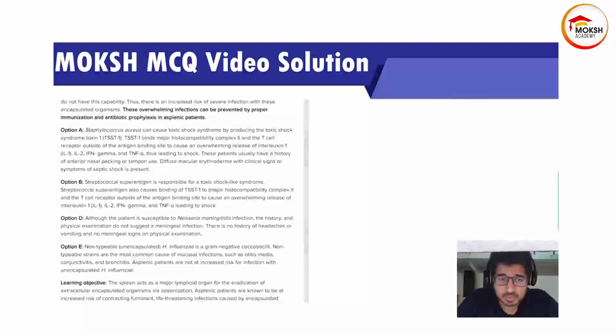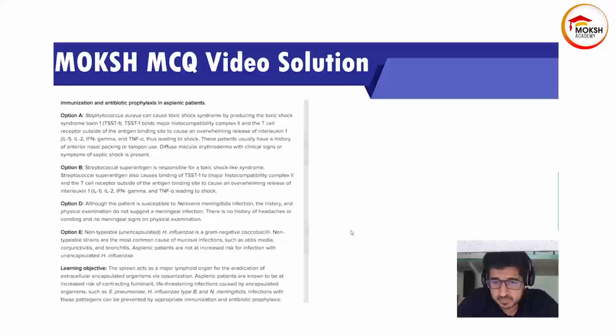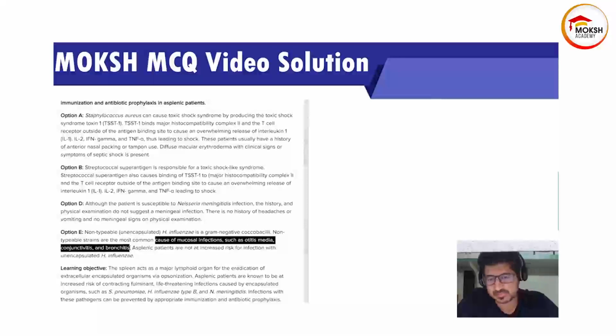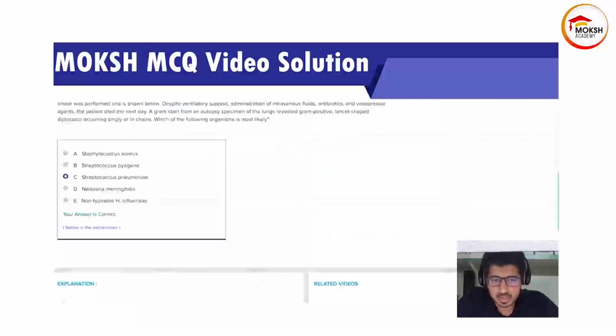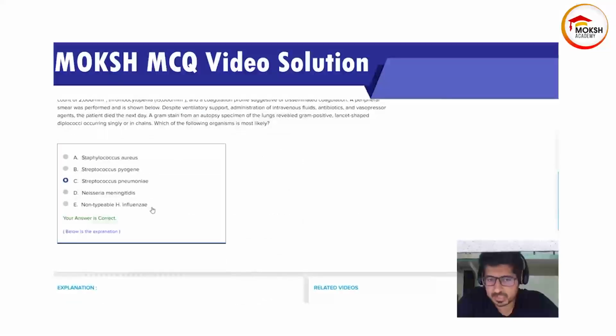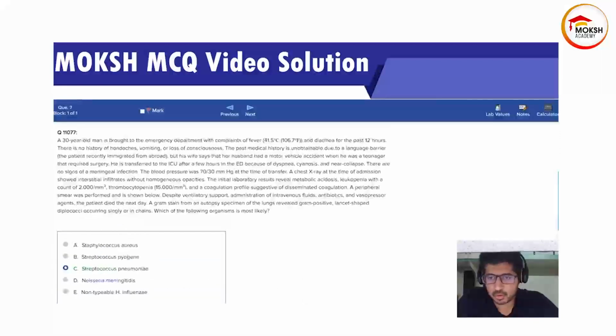And one more thing is, someone asked me why not H. influenza. Because the H. influenza strain which they have mentioned is unencapsulated. They are mostly responsible for mucosal infections such as otitis media, conjunctivitis, and bronchitis. And they do not pose any increased risk. It is the encapsulated bacteria, not the unencapsulated. The unencapsulated refers to non-typable H. influenza which do not have a capsule around them. All right. Is it clear to everyone? Were you able to rule out?